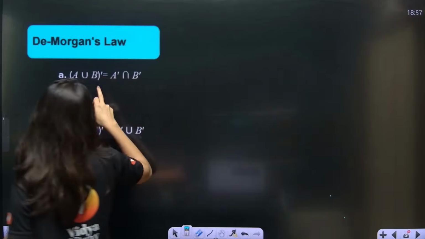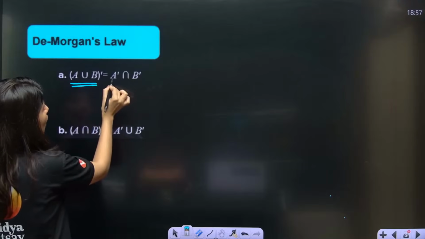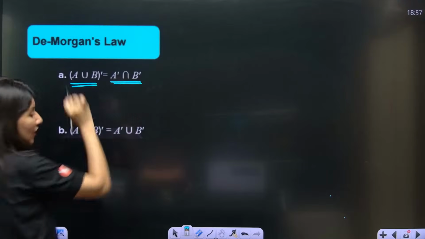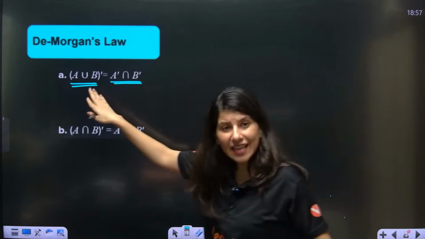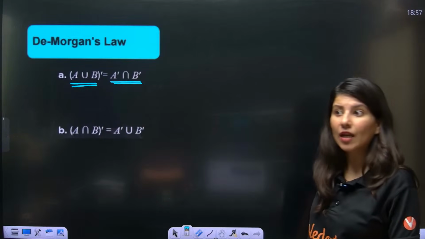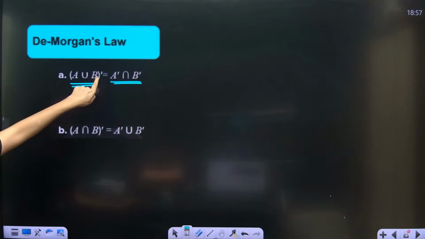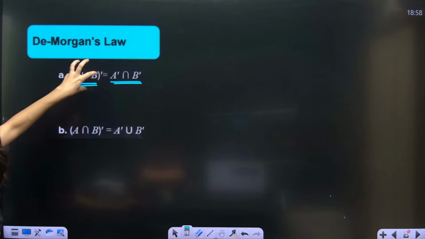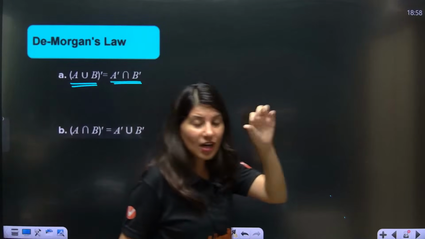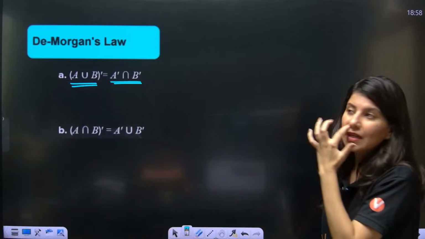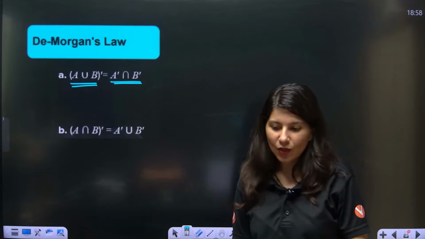A union B whole complement is equal to A complement intersection B complement. What is happening, guys? First of all, did you notice that on the left hand side union is there, on the right hand side it became intersection. But there is one more change. Over here the complement is on the complete A union B, but here the complement got allotted to A and B both. So A union B complement is A complement intersection B complement.